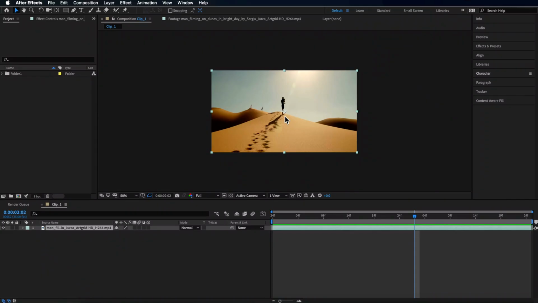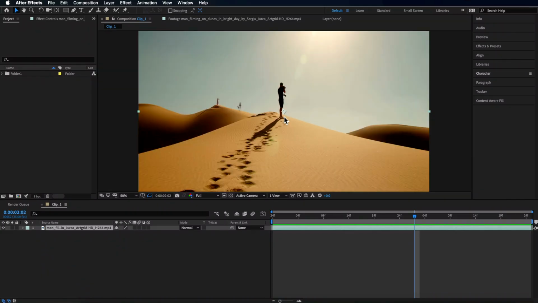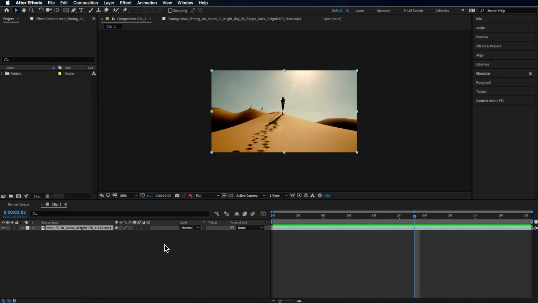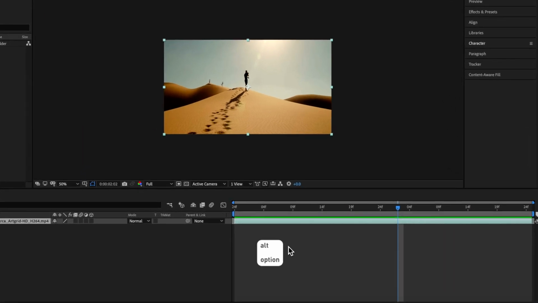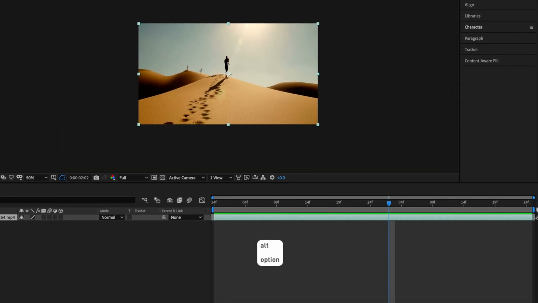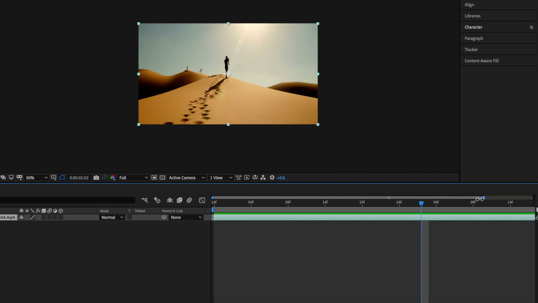I can also use the mouse scroll wheel to zoom in and out of my viewer. And I can also do the same if I hold Option or Alt on my keyboard, I can zoom in and out of my timeline. You could also use this top bar to zoom in and out of your timeline as well.